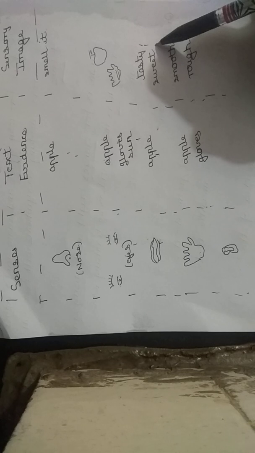Okay, how did I feel after eating apple? Tasty, it was sweet. How did I feel about gloves? It was smooth, it was rough. Okay, so you have to just write what are the words from the text that you can imagine. Can you see it? Can you smell it? Can you eat it? Can you touch it? Can you hear it? If you get any words from the poem, you just write it here. How did it feel? If you touched it, if you smelled it, if you saw it, how do you feel about it?